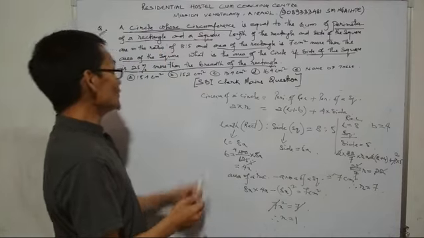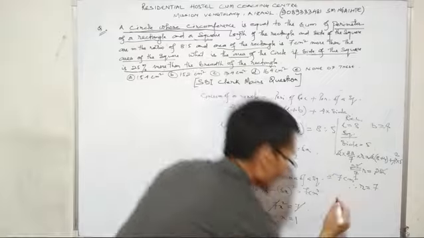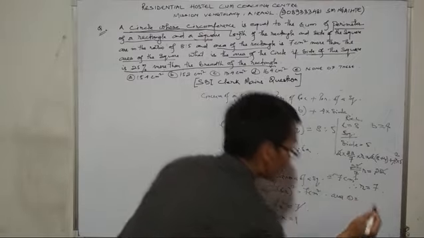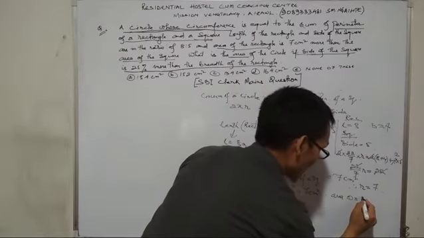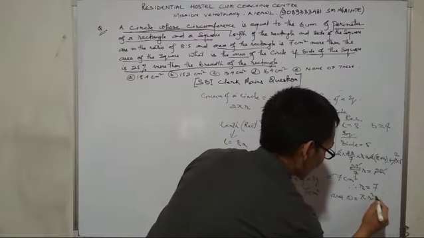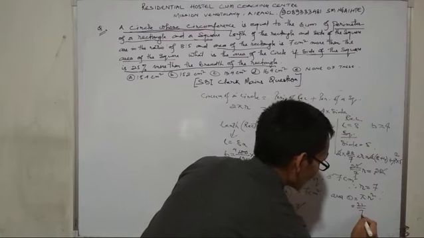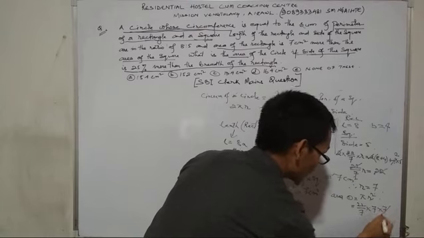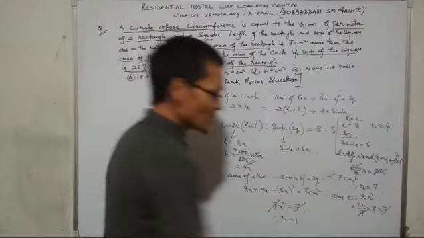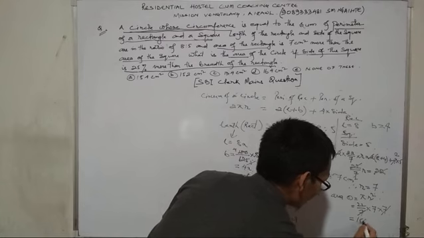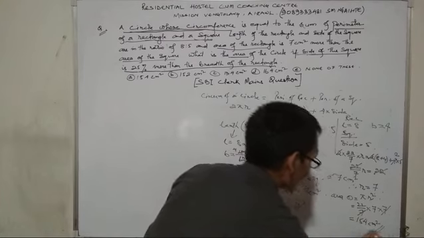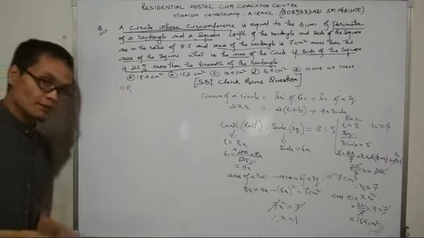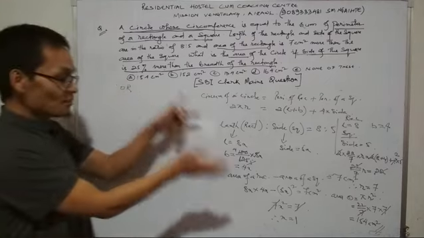The radius is 7 cm. Now the area of the circle with center O is pi r squared. Pi is 22 by 7, radius is 7, 7 squared means 7 into 7. After cancelling we get 154 cm². That is the answer. Now let us see it point by point.